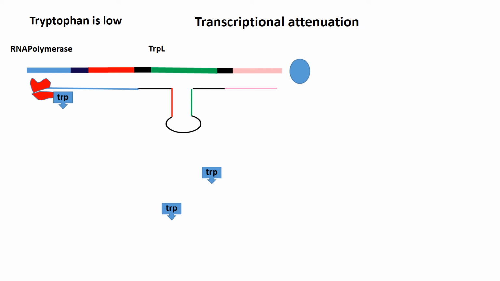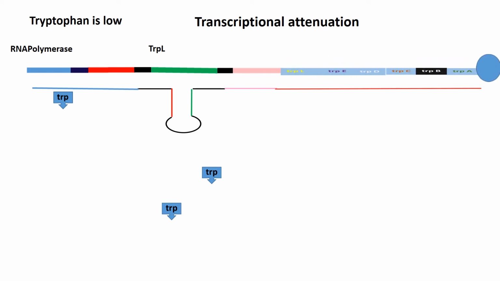The ribosome proceeds further on the mRNA and it falls off as it comes to the stop codon after producing the leader sequence. In the meantime, the RNA polymerase starts synthesizing the structural genes, giving rise to the mRNA of the structural genes. A new ribosome now binds to the mRNA of the structural genes, thereby helping in the expression of the proteins, and thereby the tryptophan is synthesized.